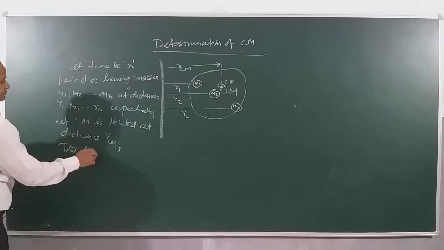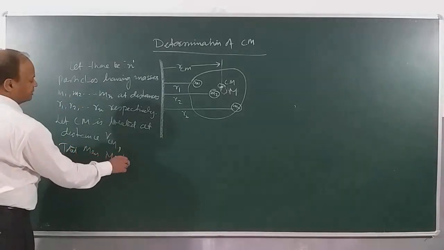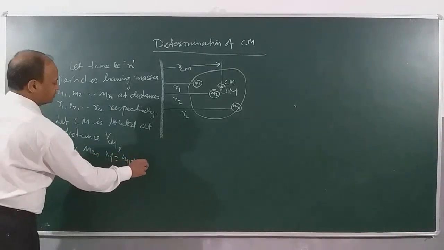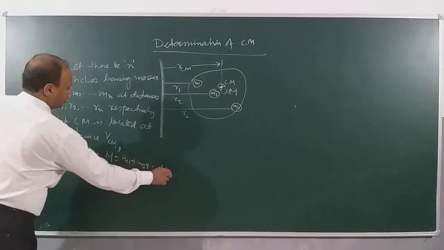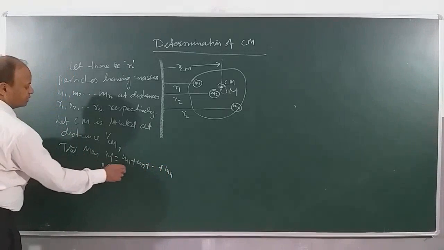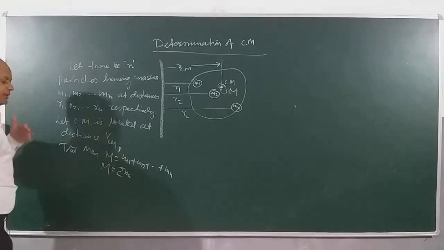Total mass capital M is equal to how much, children? m1 plus m2 up to mn, or you can also write M is equal to sigma mi. Clear?